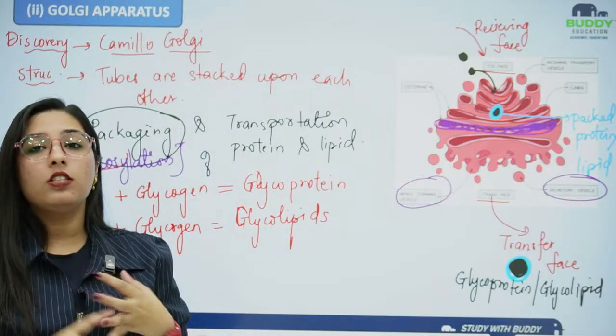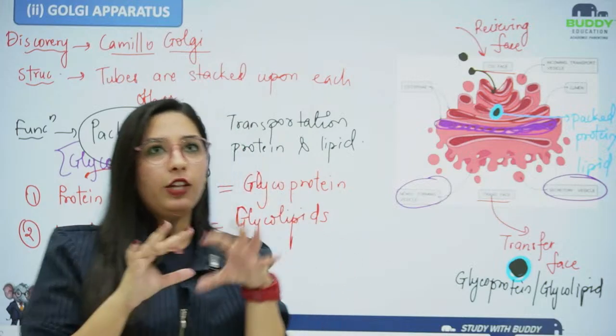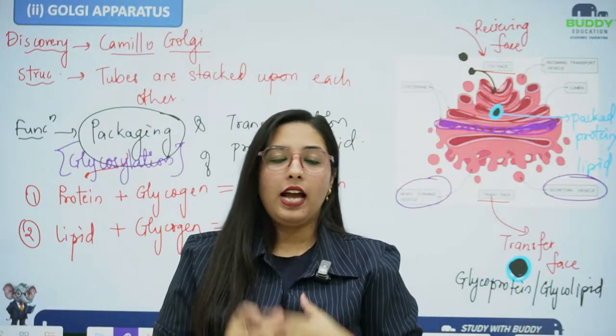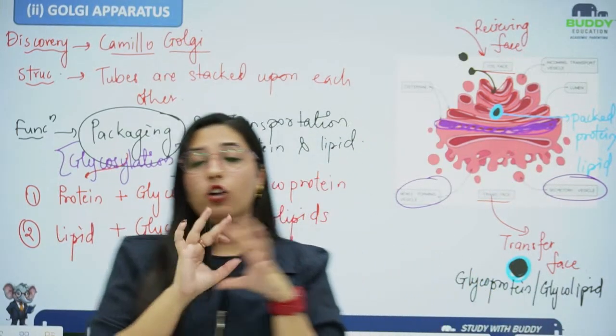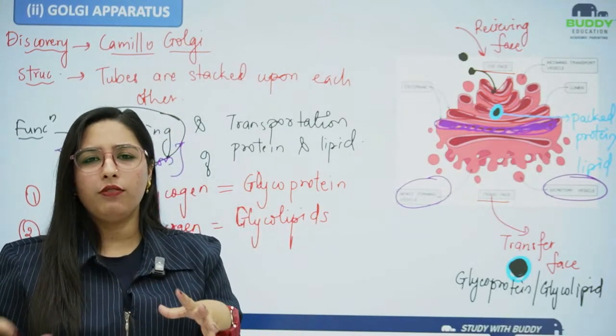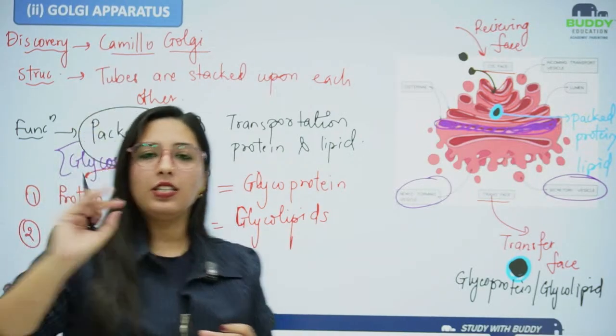The packaging process is known as glycosylation. After this, if the products are more, I need to store those products. For storage, I have a specialized structure, that is vacuoles. And if the goods are damaged or have any distorted functions, any negative things, I need to discard those products.